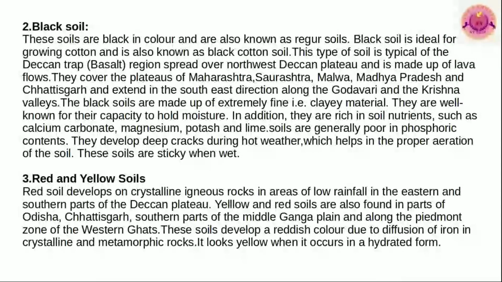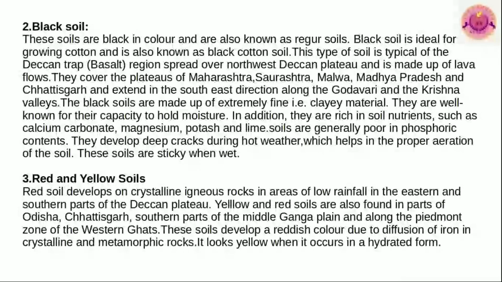Then we come to question number 2, black soil. These soils are black in color. They are also known as regur soil. Black soil is ideal for growing cotton and is also known as black cotton soil. This type of soil is typical in the Deccan Trap region spread over the northwest of the Deccan Plateau and is made up of lava flows.